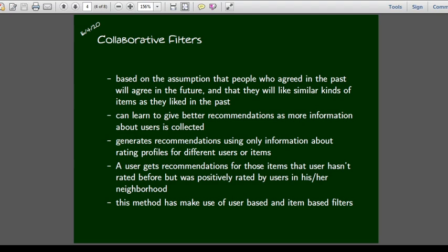It generates recommendations using only information about rating profiles for different users or items. A user gets recommendations for those items that the user hasn't rated before but were positively rated by users in his or her neighborhood. That is the main point. It is similar to movie rating. Suppose we are rating a movie at 5 star, then it creates a profile of the neighborhood and we are included in the neighborhood which has more than 5 or 4 rating scale. Then it scans through all the users and skims out their movie recommendations.